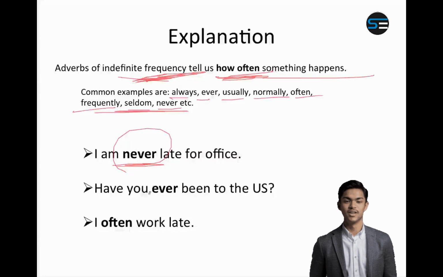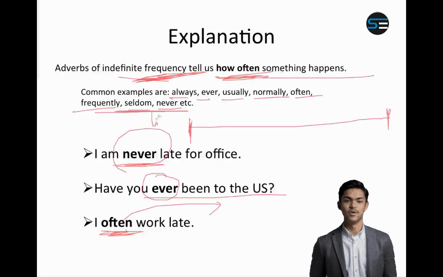Have you ever been to the US? Ever is an adverb of frequency. I often work late. So often means a lot of times. So often is an adverb of frequency. So you have something like a scale, in which if you do a thing 10 out of 10 times, it is called always. If you do it something like 9 out of 10, it is called often.